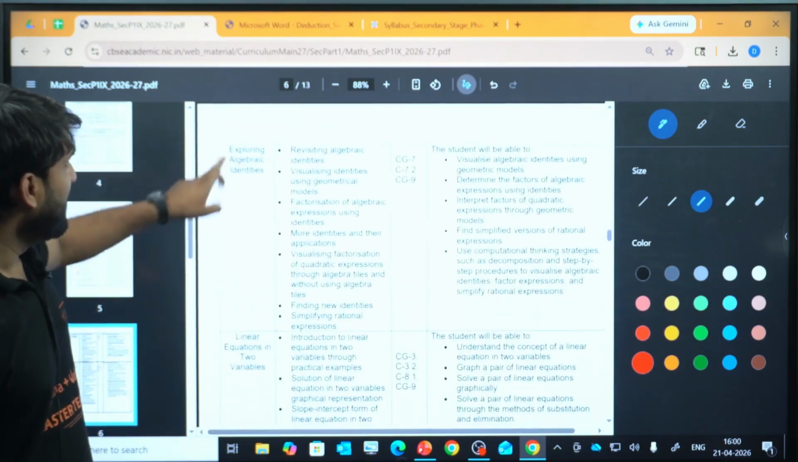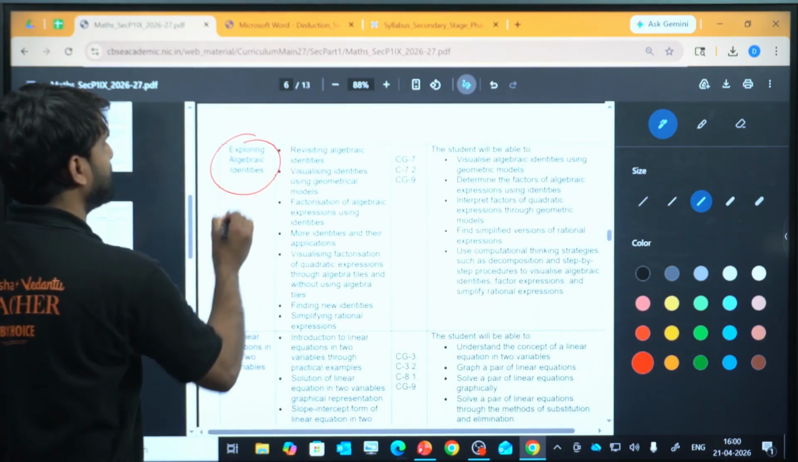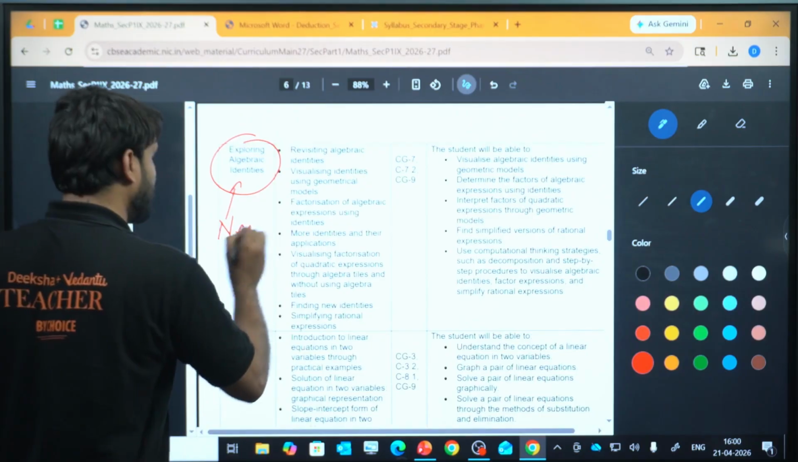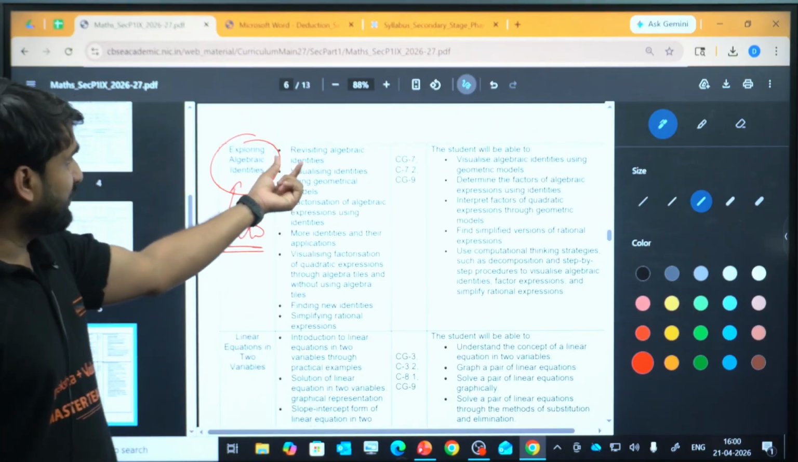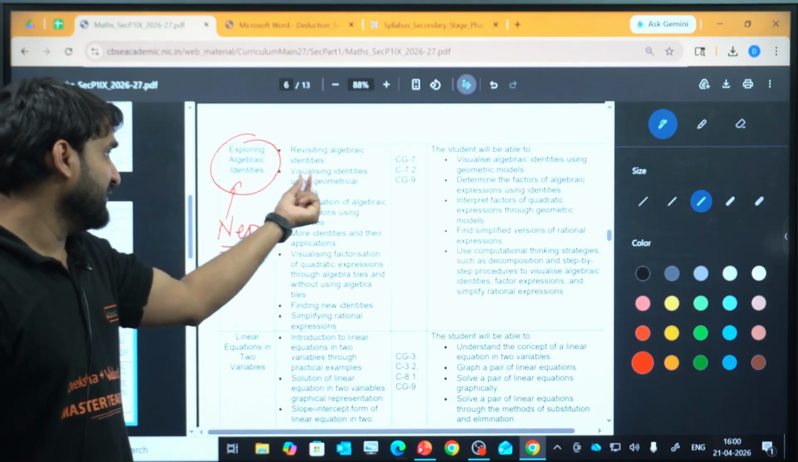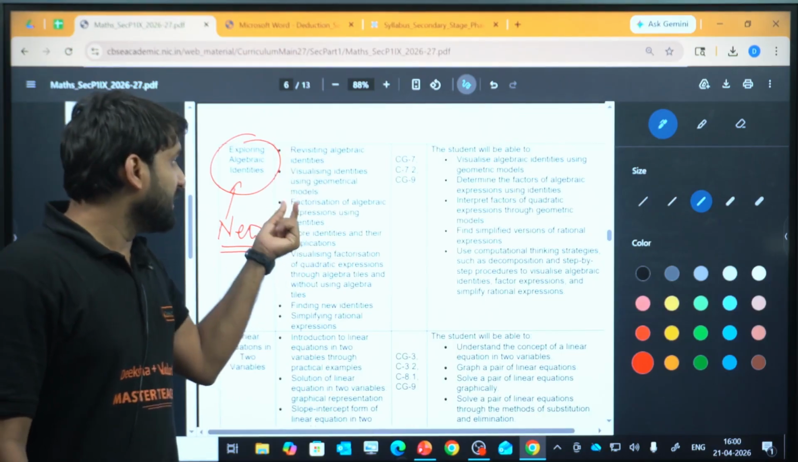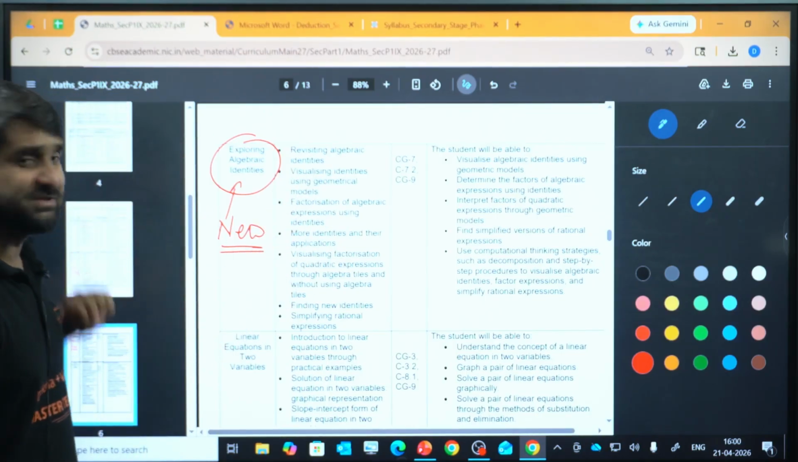Now exploring algebraic identities, this is also a new chapter introduced by CBSE, in which you have to study revisiting algebraic identity, visualizing identities using geometrical models, factorization of algebraic expressions. So this is new here.